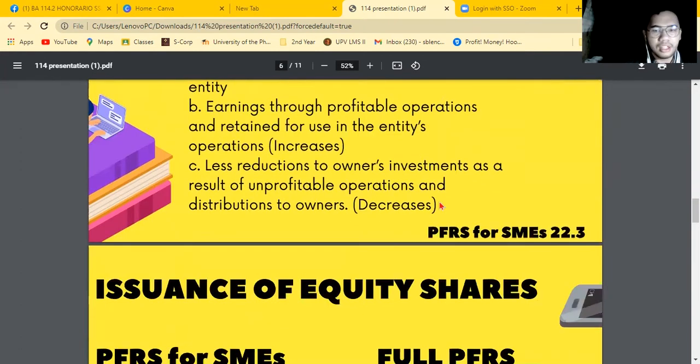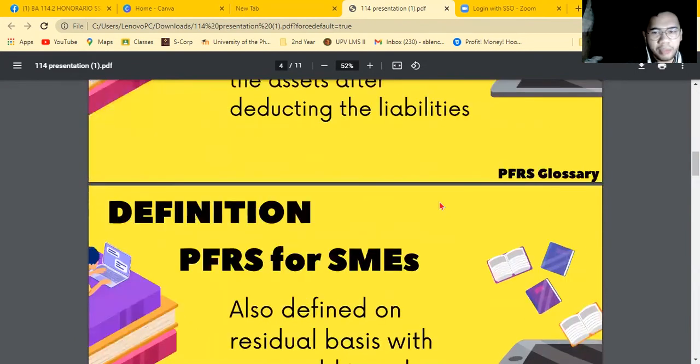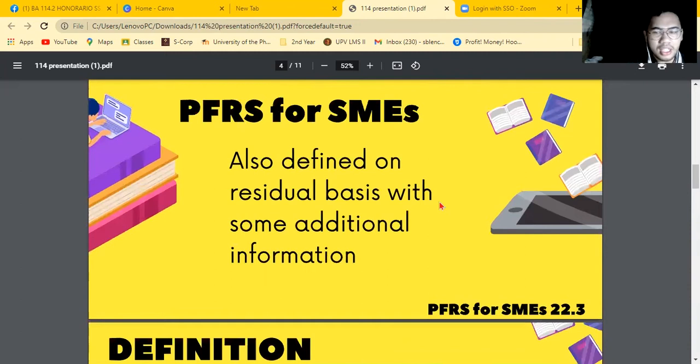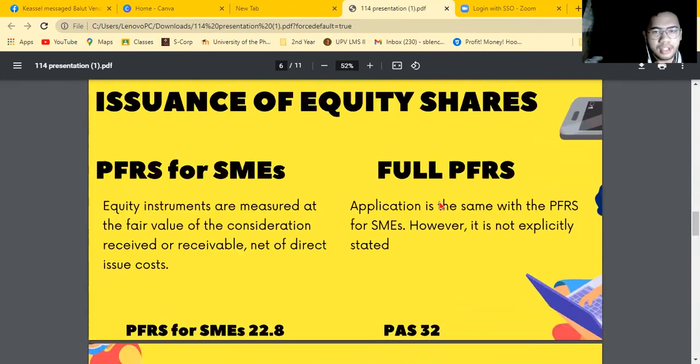Then, the definition for full PFRS is in the PFRS glossary, while for the PFRS for SMEs it is in Section 22.3. Then, as for the issuance of equity shares, there is a similarity in both the PFRS for SMEs and full PFRS.